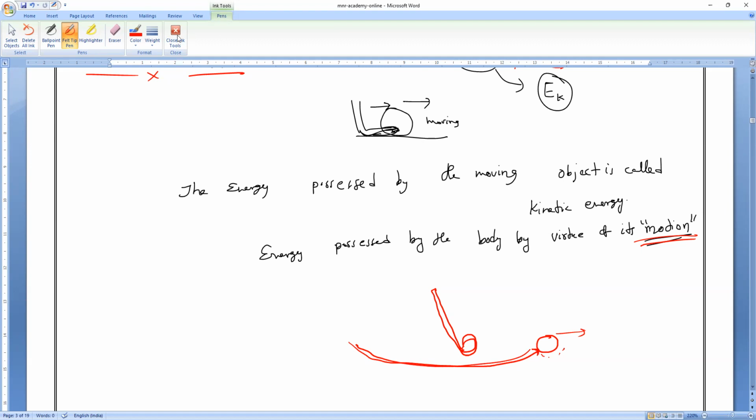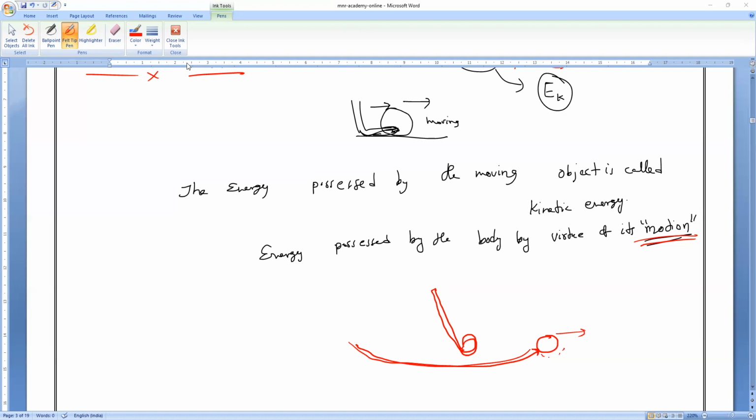Every moving object in our surroundings will definitely possess energy. What is that energy we call? Kinetic energy. Due to virtue of its motion, please remember that, the energy possessed by the body is called kinetic energy.